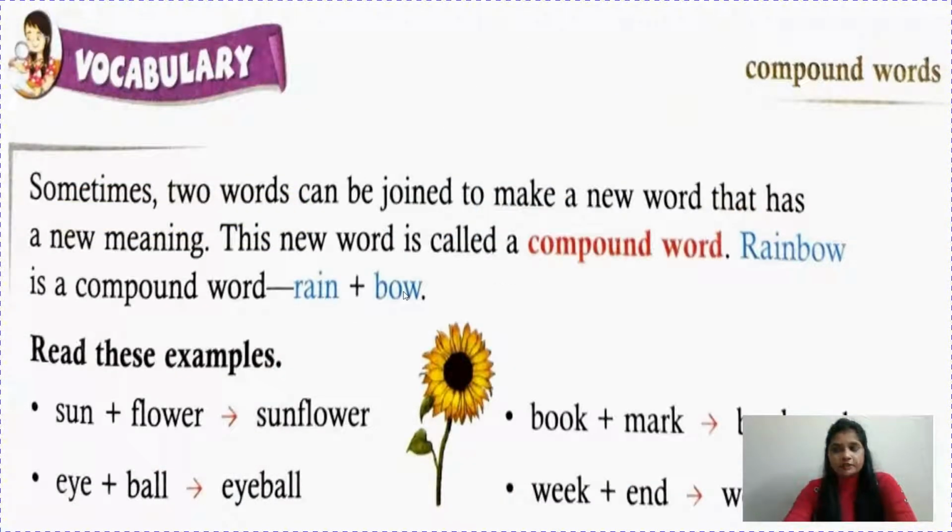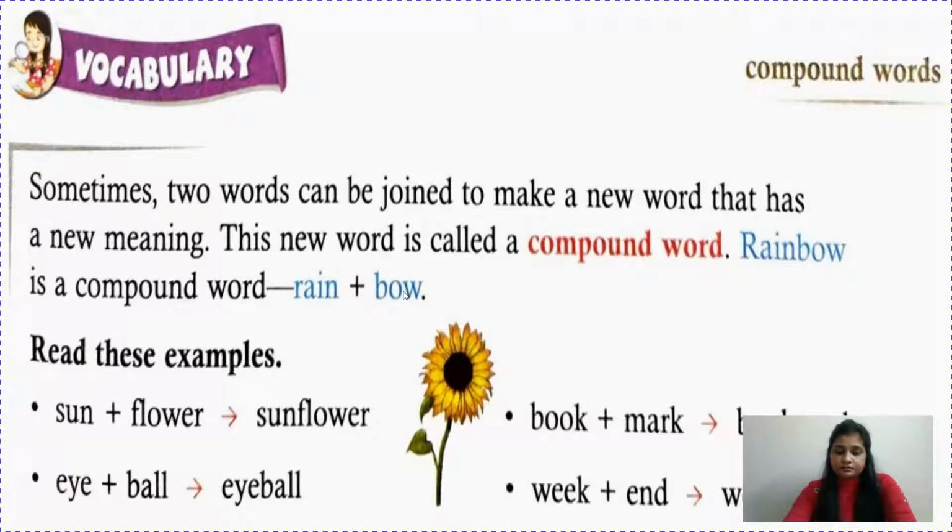Vocabulary. See children, here we are going to learn compound words. Sometimes 2 words can be joined to make a new word that has a new meaning. This new word is called a compound word. Rainbow is a compound word for rain and bow. See children, the 2 words, okay, they should have some sense, they should have some meaning. You cannot write any 2 words.